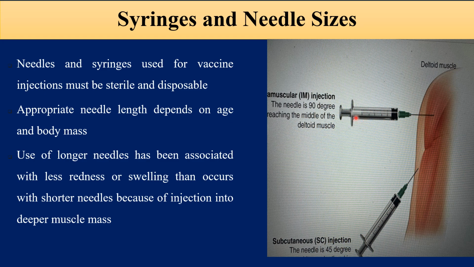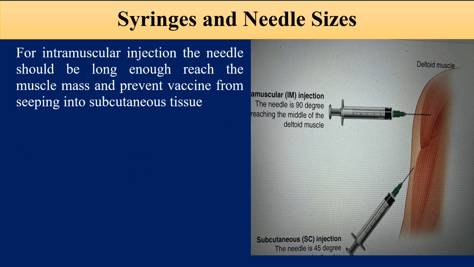So it is very important when you give the injection intramuscular to reach the middle of the muscle, as we see in this picture. For intramuscular injection, the needle should be long enough to reach the middle of the muscle to prevent the vaccine from seeping into the subcutaneous tissue and giving you redness and reaction.